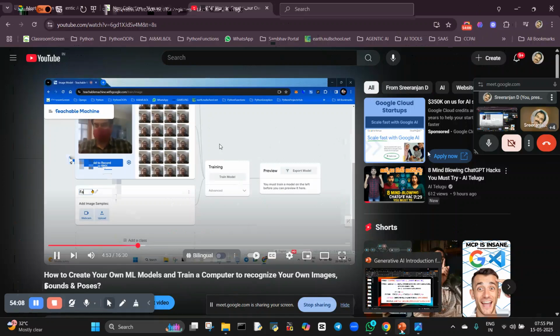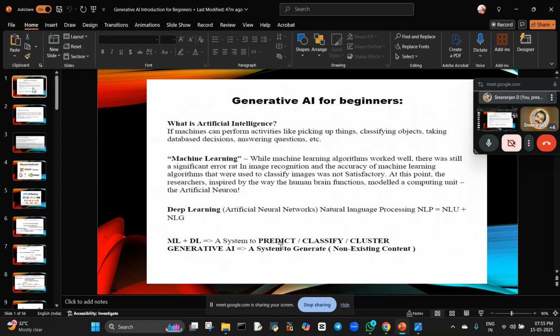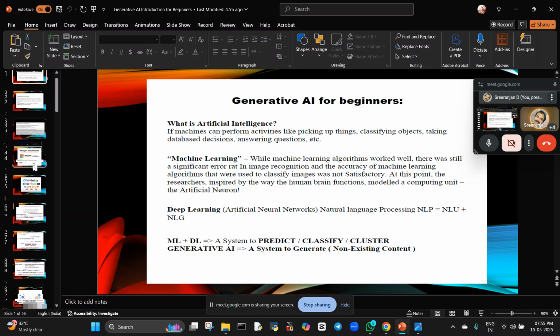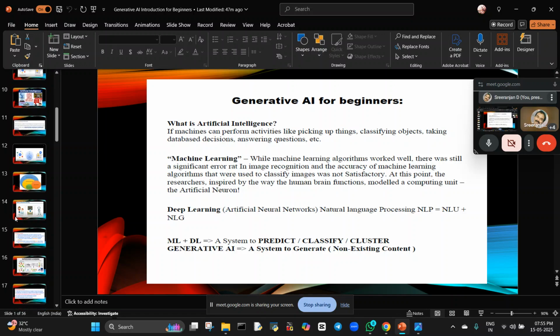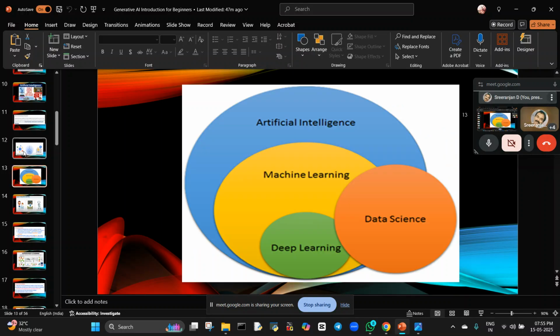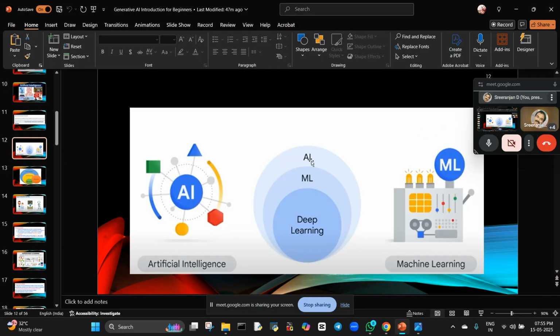So what is the data science we can do using data science? Three things we can able to do: prediction, classification, and clustering. Three things, isn't it? Using data science we can do three things. Okay, and here you can see AI, machine learning, and deep learning. Artificial intelligence and machine learning.